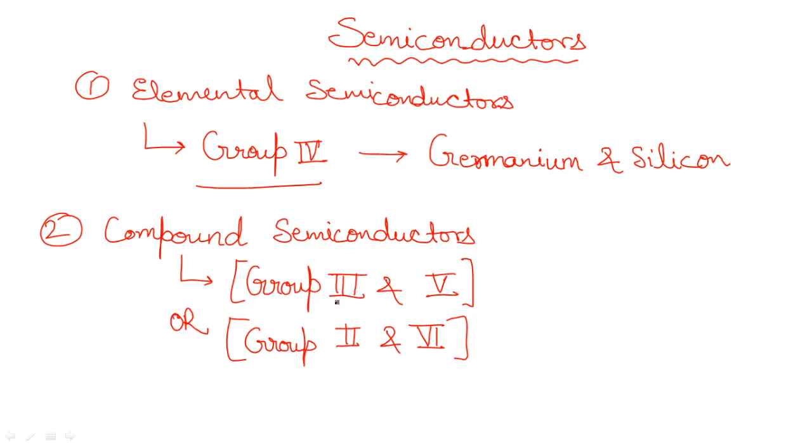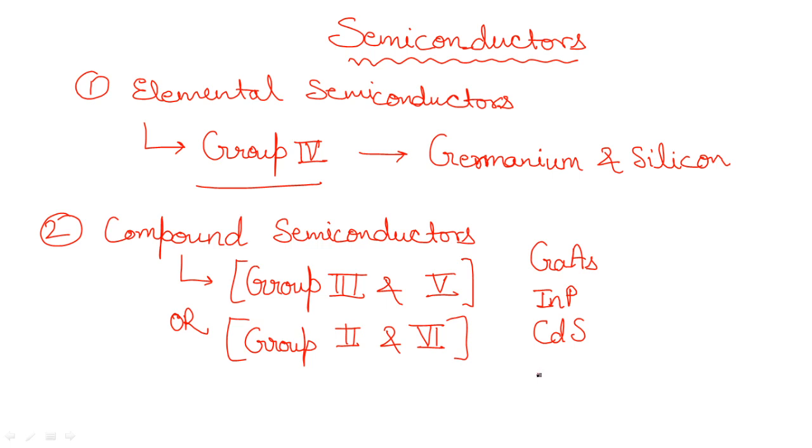Now what are the examples of compound semiconductors we can have? The first one we can take is gallium arsenide, and the second one we can take is indium phosphide, which is going to be InP. You can even take the example of cadmium sulfide, which is going to be CdS. So this is how the compound semiconductors exist.